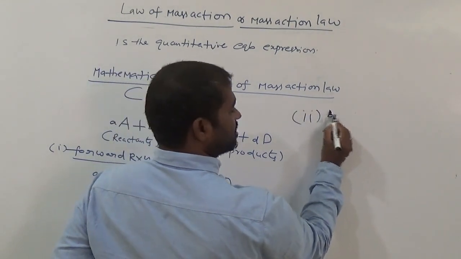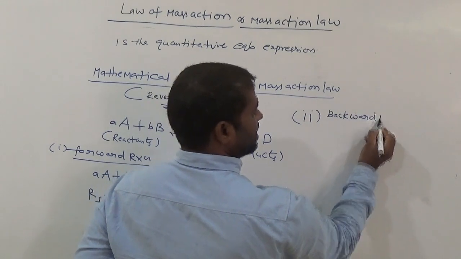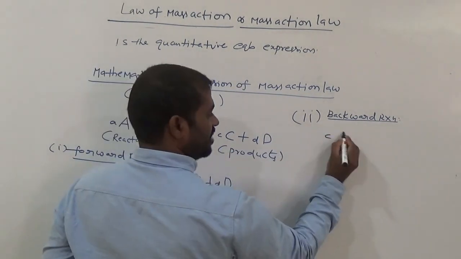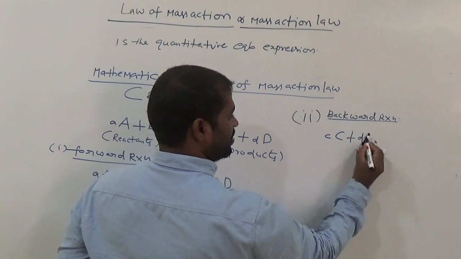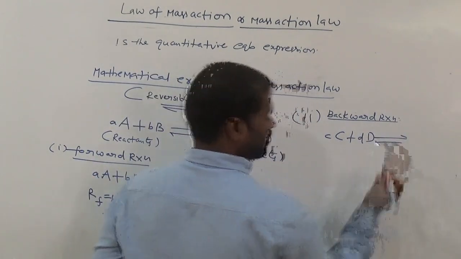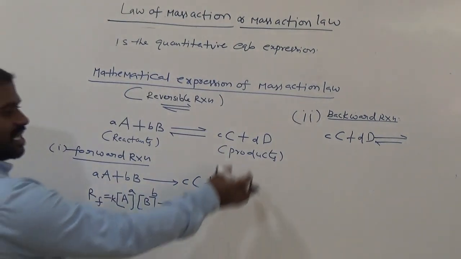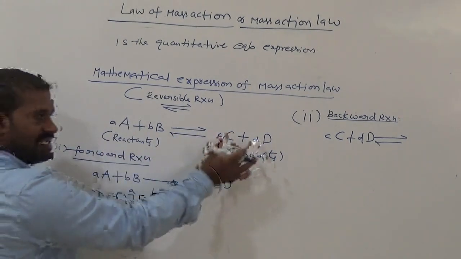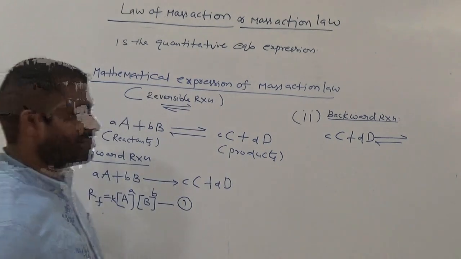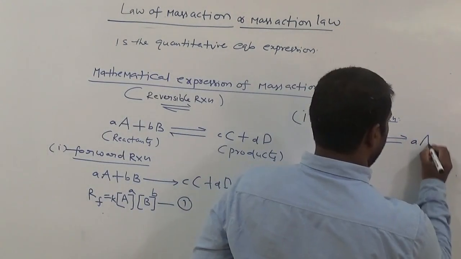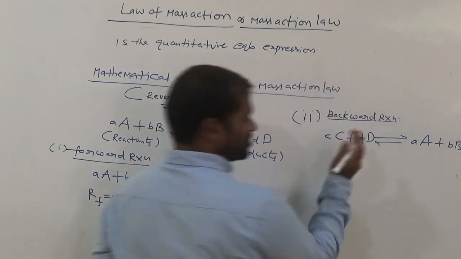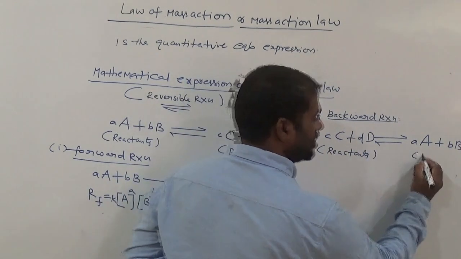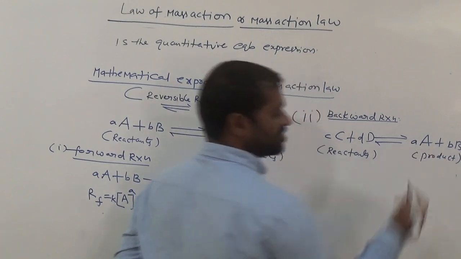In the backward reaction, the equation is c moles of C plus d moles of D, reversible. Now in the backward direction, these are the reactants and this one is called the product.